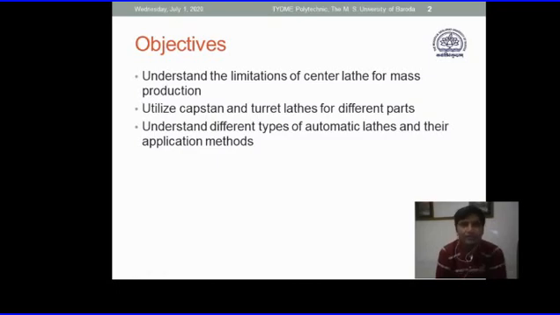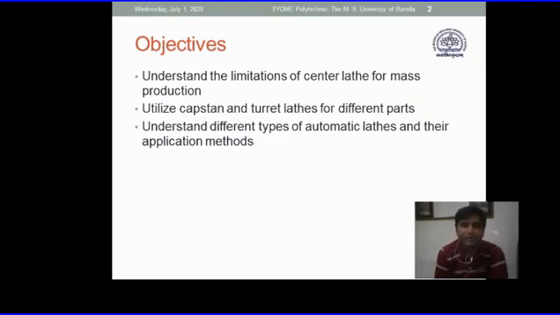This is to understand the limitations of the center lathe for mass production. Second, to utilize capstan and turret lathes to manufacture different parts. Third, to understand different types of automatic lathes and their applications. This is the basic objective behind putting this chapter in your syllabus.